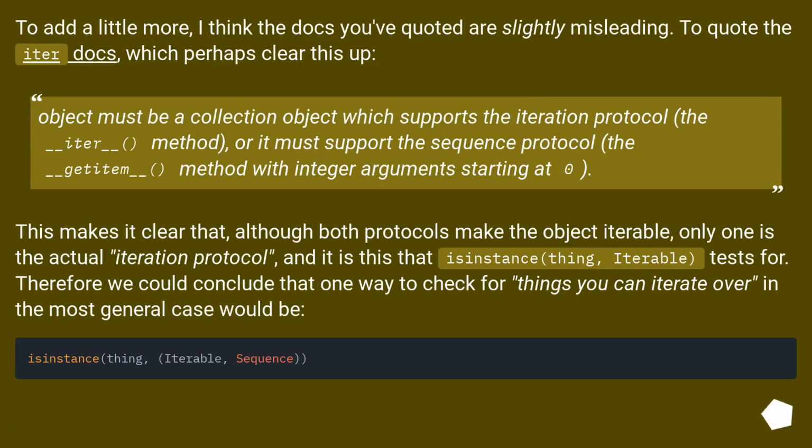To add a little more, I think the docs you've quoted are slightly misleading. To quote the iter docs, which perhaps clear this up: object must be a collection object which supports the iteration protocol, the __iter__ method, or it must support the sequence protocol, the __getitem__ method with integer arguments starting at 0. This makes it clear that, although both protocols make the object iterable, only one is the actual iteration protocol, and it is this that isinstance with Iterable tests for. Therefore we could conclude that one way to check for things you can iterate over in the most general case would be